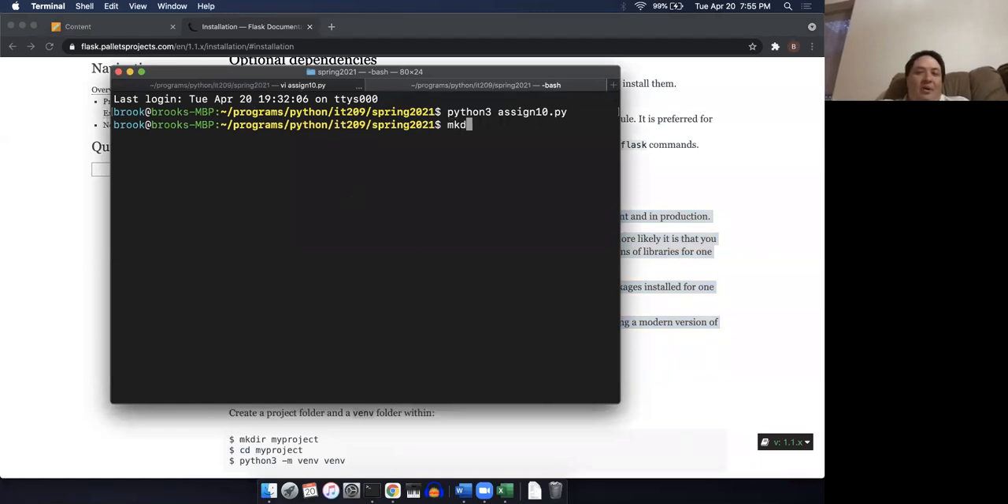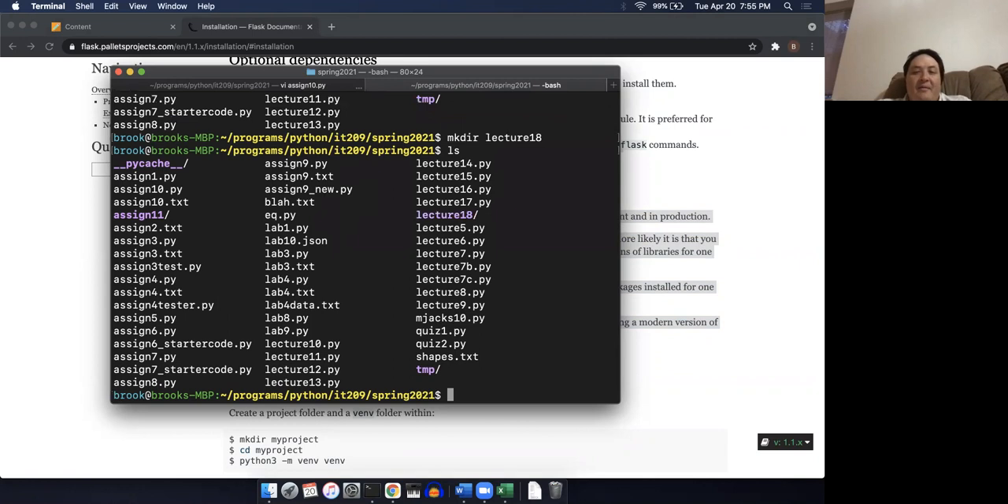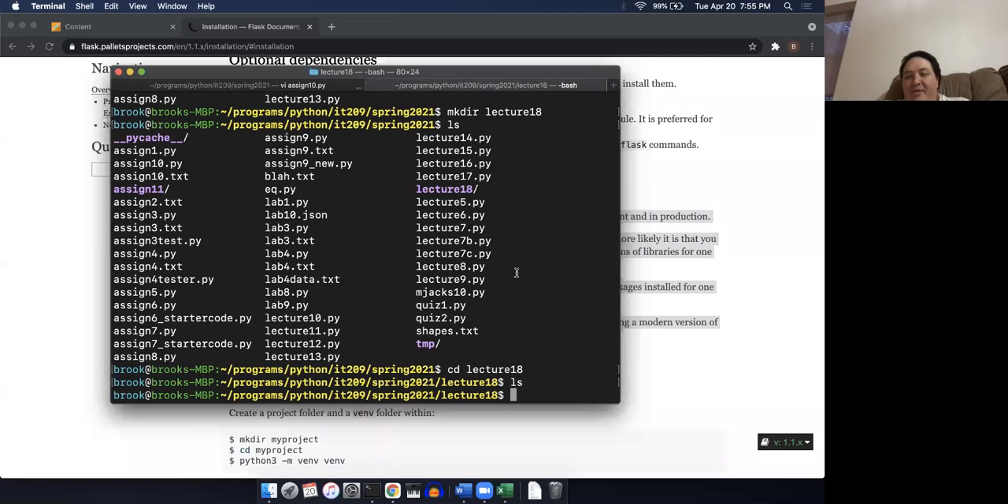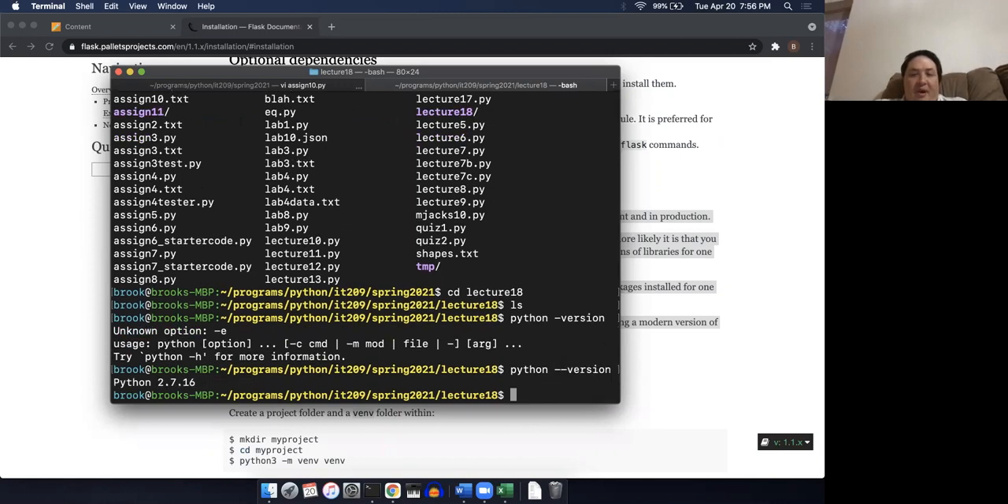So I'm going to create a new directory. Let's see what lecture we're on here. I'm just going to make a directory called lecture 18, and I'm going to go into this completely empty directory. This is what I'm going to type in order to create my new Python. The first thing that I want to show you before I even do that is Python minus minus version, maybe. Okay.